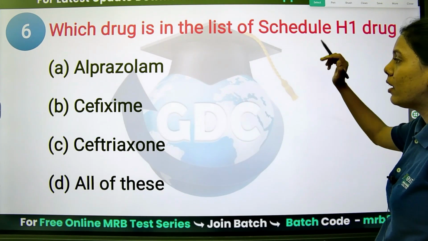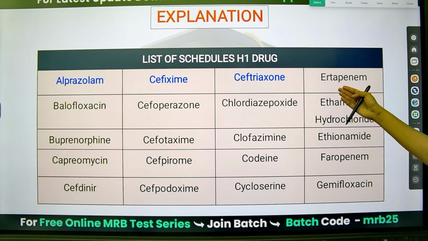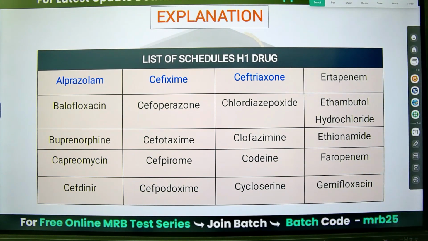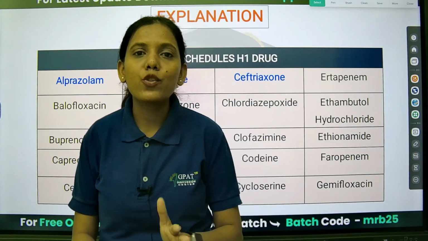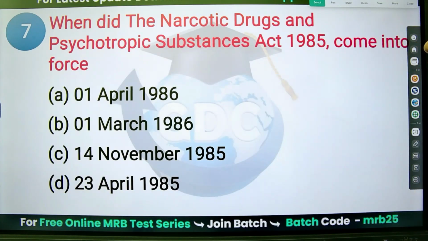Let's see what other drugs are in Schedule H1. We have clofazimine, codeine, and balofloxacin. So all are drugs included in Schedule H1, which have to be taken only under prescription. It is not for OTC.